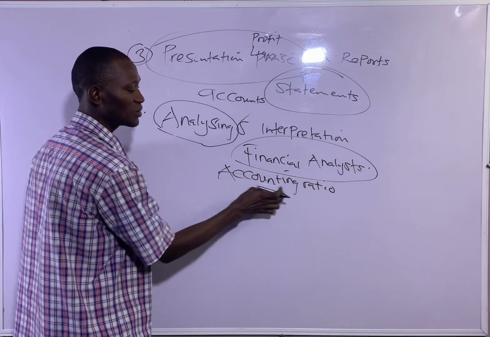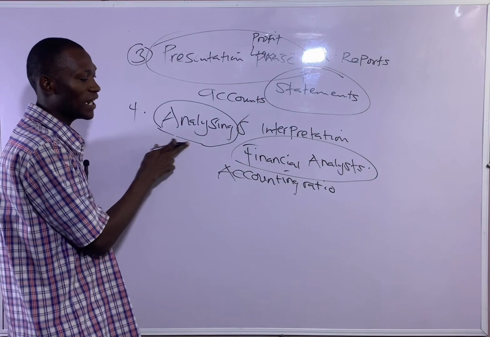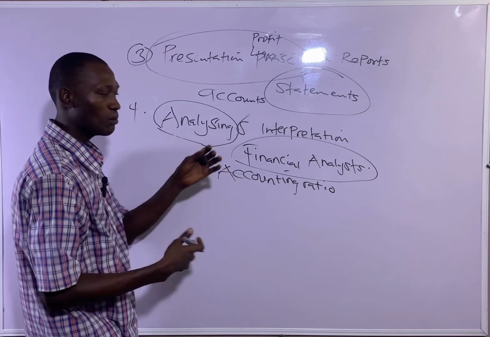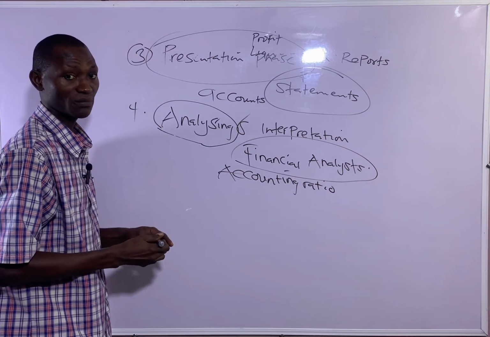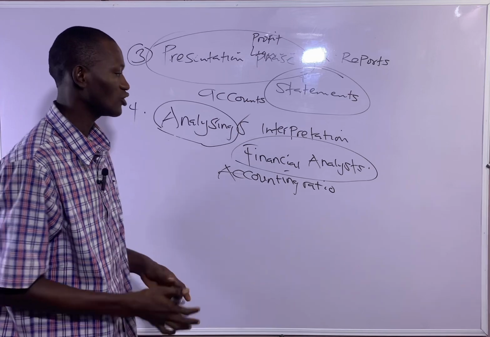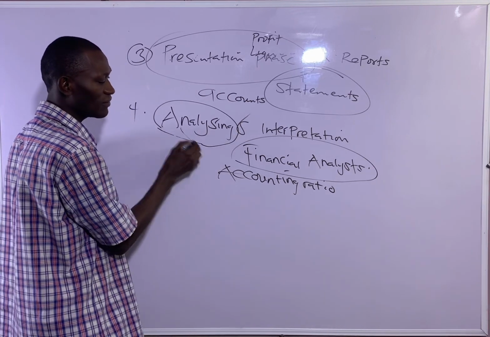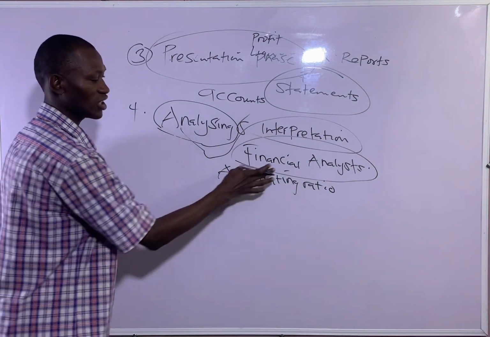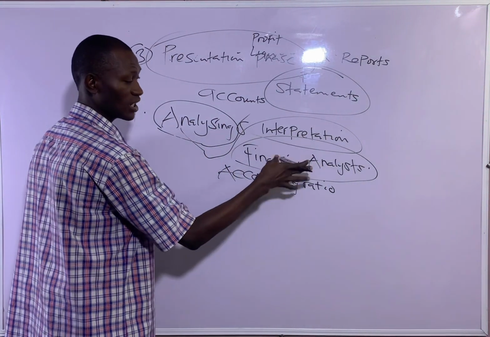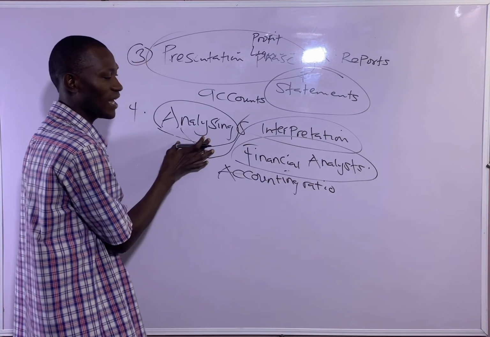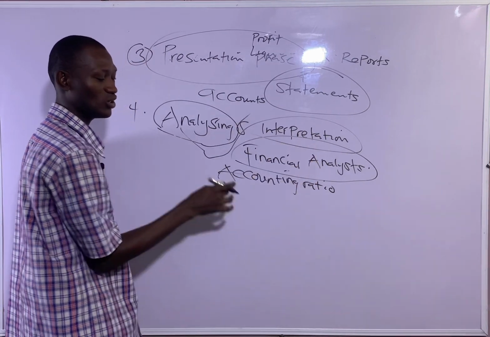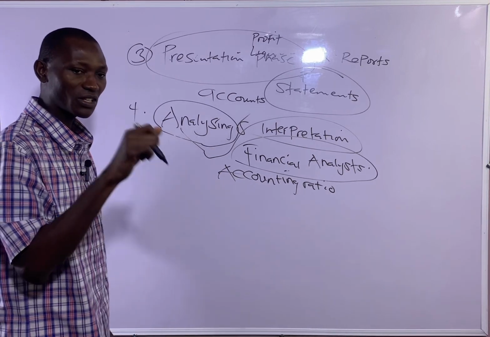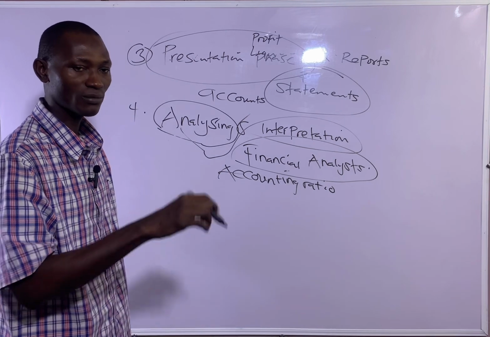So the accounting ratio is used by the financial analyst to analyze the financial statement with a view to helping the users of financial statements make informed decisions. Then after they've analyzed it, they will now interpret it to the users of financial statements, by making use of accounting ratios in order for the users to make informed decisions.